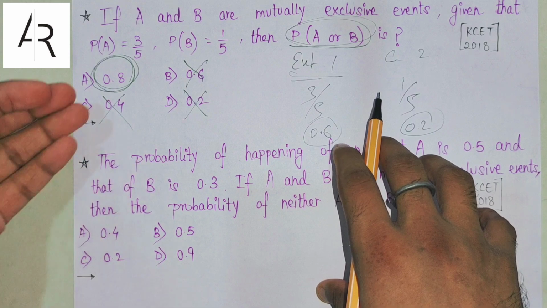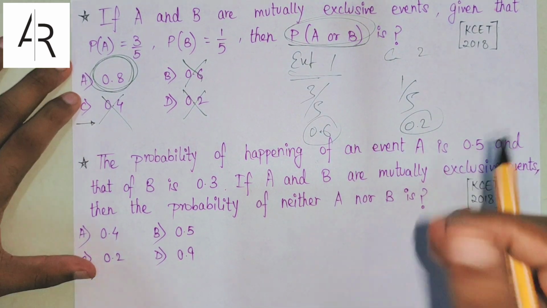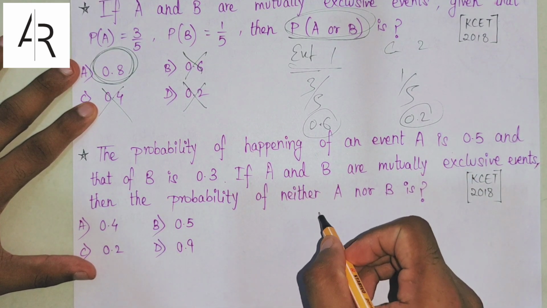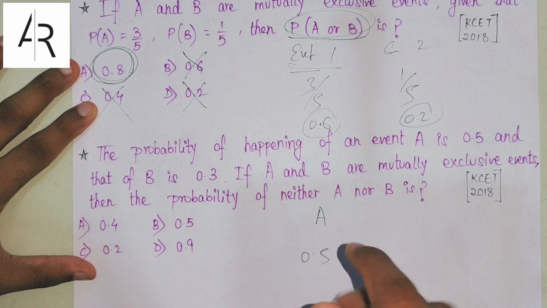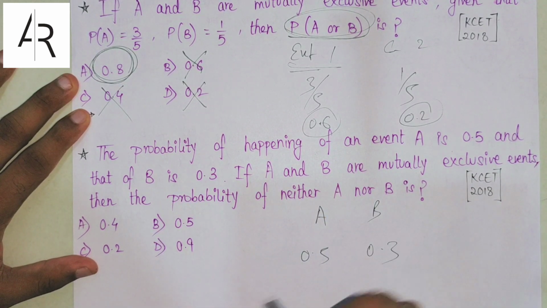You don't have to guess anything. This was a clear-cut answer which you all must have gotten correct, right? So now the probability of happening of an event A is 0.5. So there is an event A, the probability is 0.5. Now there is an event B, the probability is 0.3.